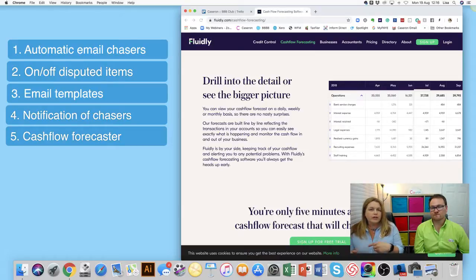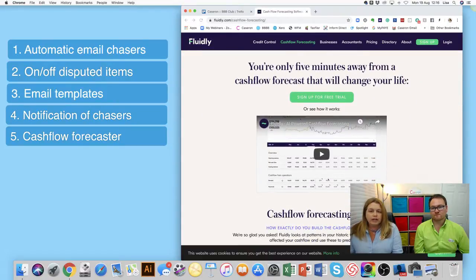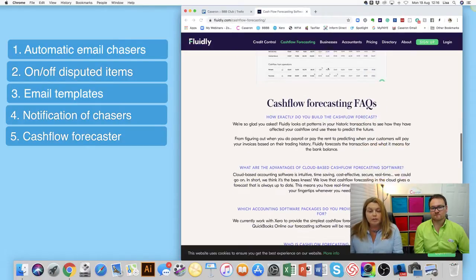It's very easy to focus on cash in, cash out in terms of your debtors and your creditors, but what about your rent? What about your VAT? What about bank loans and repayments and that kind of thing? Those are the outliers and the unusual things that tend to get forgotten about. Now, according to Fluidly, you're only 5 minutes away from a cash flow forecast that will change your life. So, some bold statements, but we do like it.